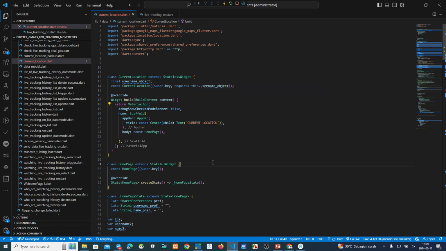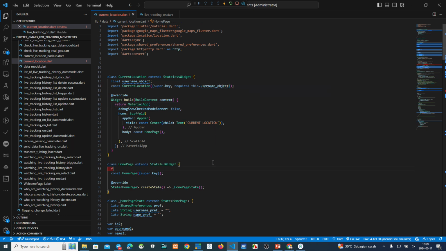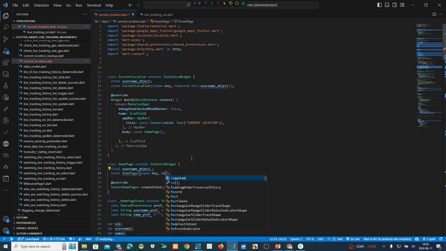Okay, this one final username object underscore. Okay, this one require this object underscore.